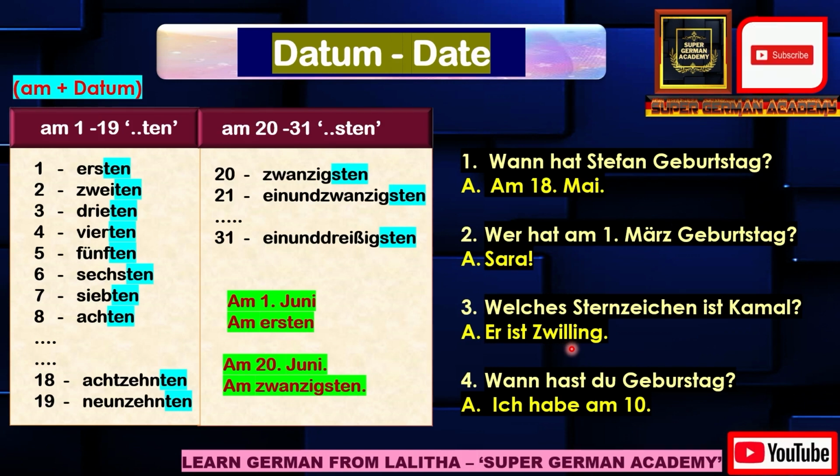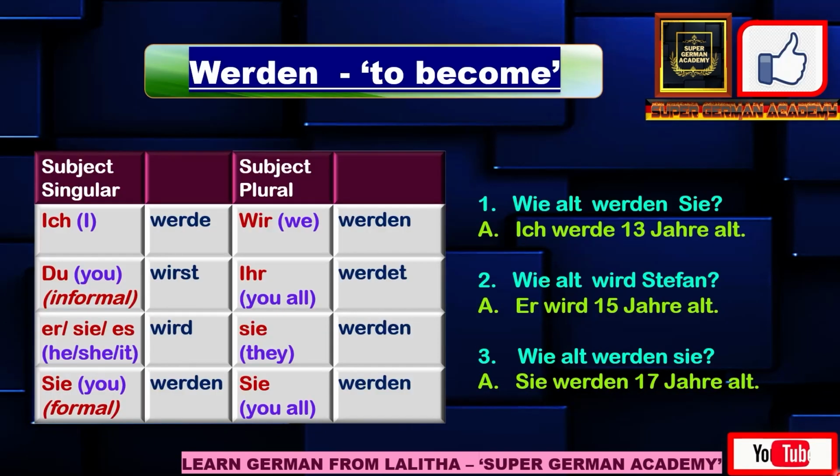Twins in German is Zwilling. Last question. "Wann hast du Geburtstag?" So here you are being asked when is your birthday. So "Wann hast du Geburtstag?" "Ich habe am 10." Here because it is 10, you have to say "zehnten". So my birthday is on 10.